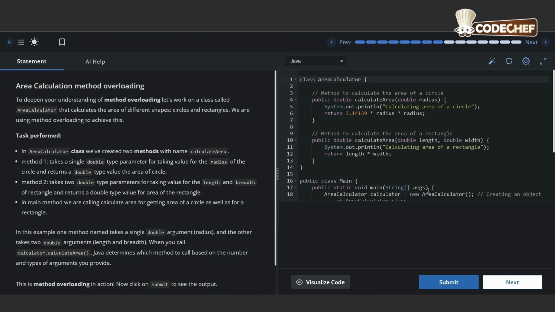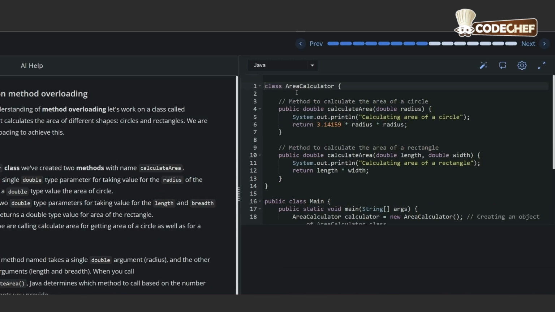So here we create a class called AreaCalculator. It will calculate the area of the circle and the area of the rectangle using the same method name called calculateArea. Now let's look into the code properly. Here class AreaCalculator is used. This method is used to calculate the area of the circle. So you can see public double calculateArea and we give double radius. So one parameter calculates circle area. This is the radius, that is the parameter used, and this will print calculating area of the circle.